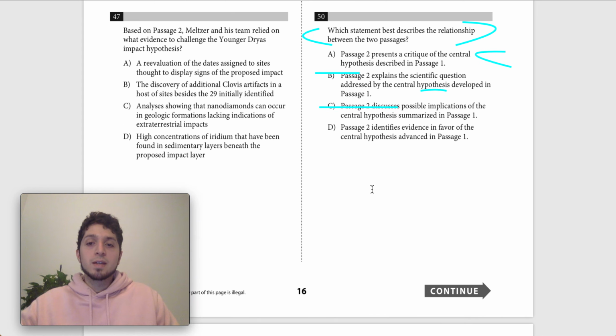Then we have D, which says that passage 2 identifies evidence in favor of the central hypothesis advanced in passage 1, which is not correct either. Passage 2 is not in favor of the hypothesis of passage 1. It contradicts it, critiques it, so we get rid of D, and that's going to leave us with answer choice A, which is our correct answer for question 50.